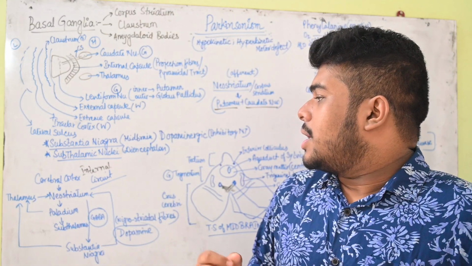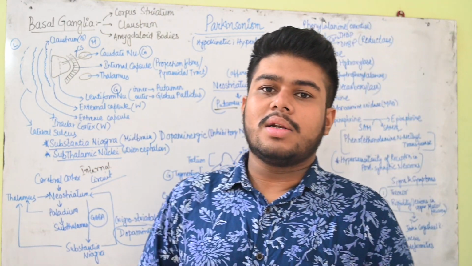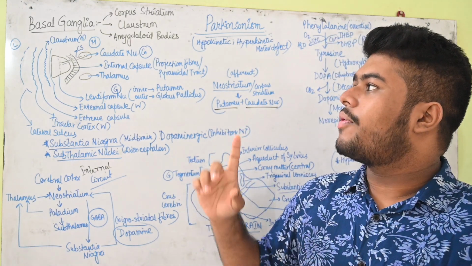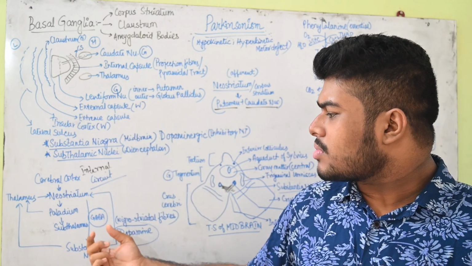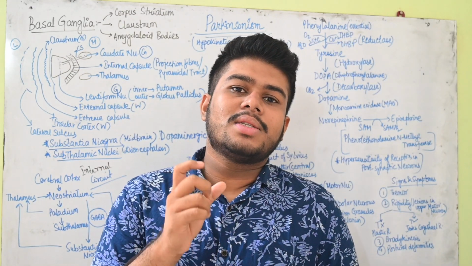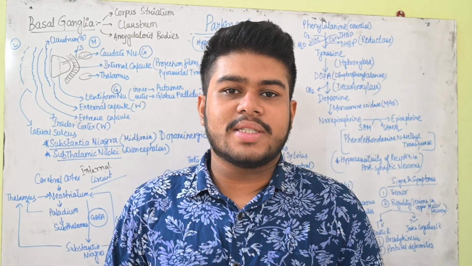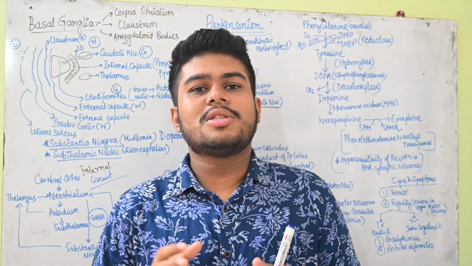Now talking about the substantia nigra, for that we have to understand how it is related to the midbrain, and also we have to understand something called the neostriatum. Now what is this neostriatum? For that we have to understand some basic concept of basal ganglia. Now let's first start with the basal ganglia. What is this basal ganglia?